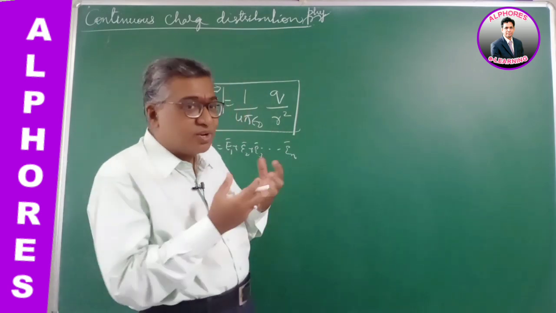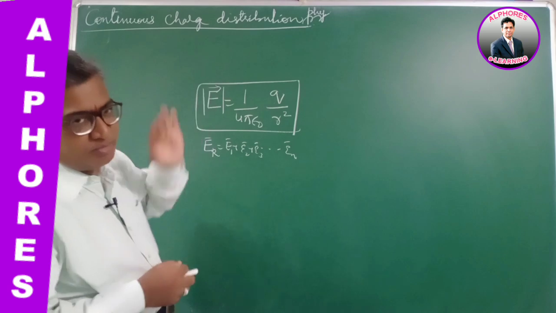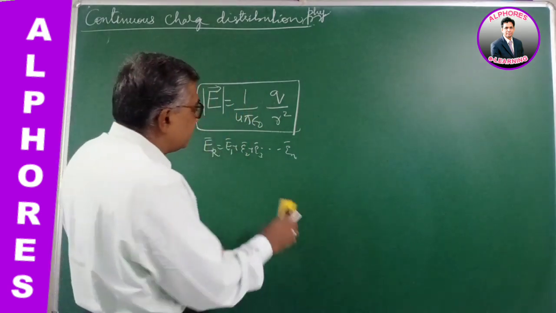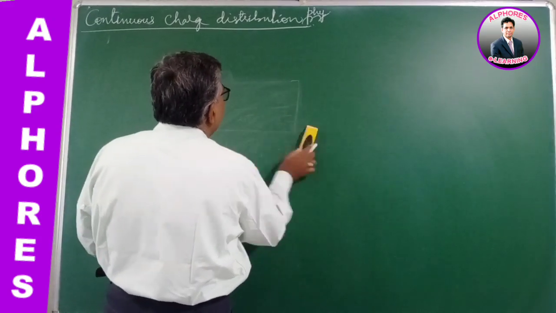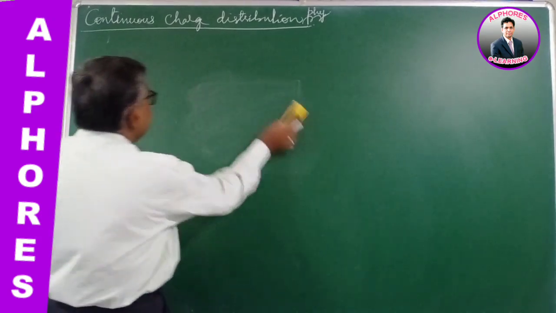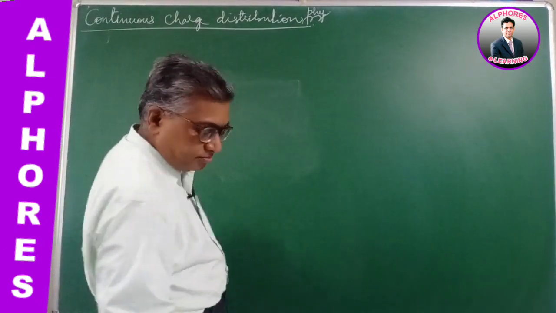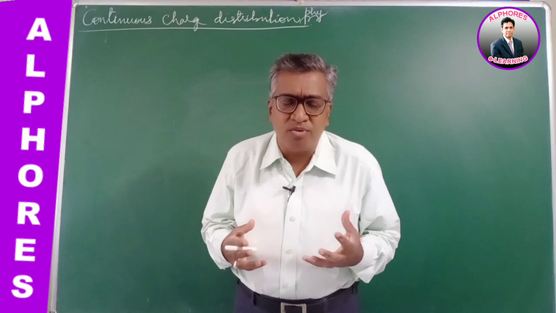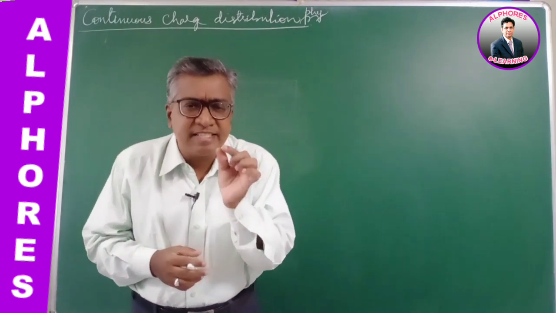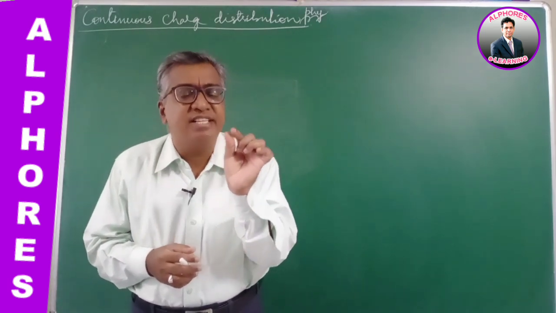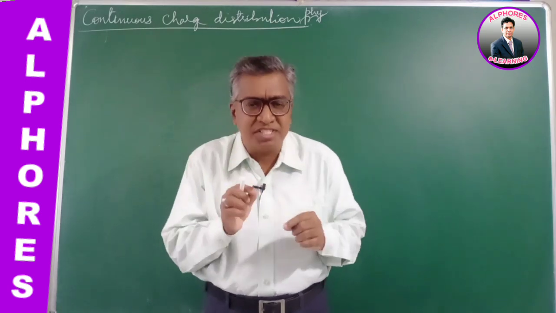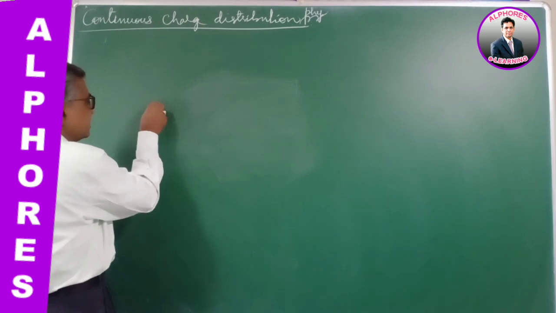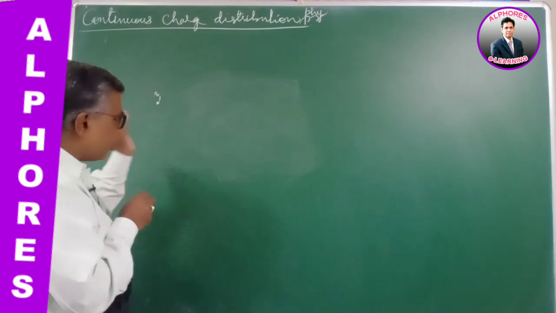Now we shall talk about charge distribution. Let us understand how the charge is distributed and how you find the electric field due to these charges. Till date we have been talking about isolated, separate, discrete point charges. A charge existing at a point, let's say positive Q1, a discrete point charge.